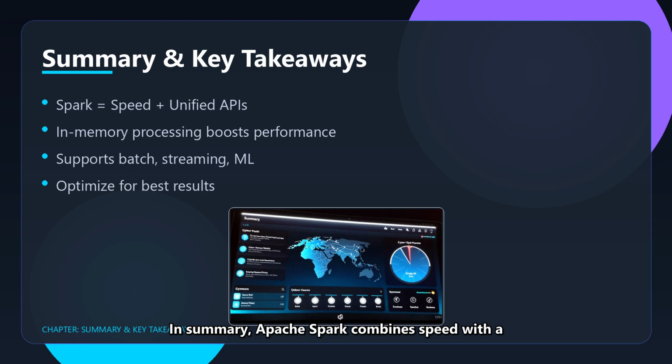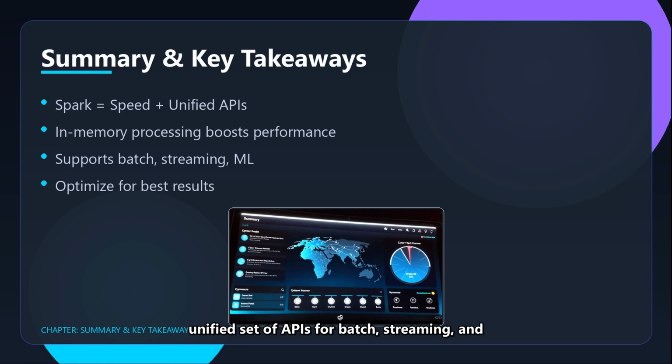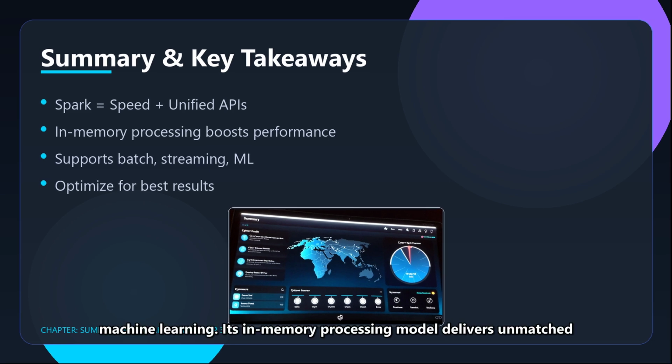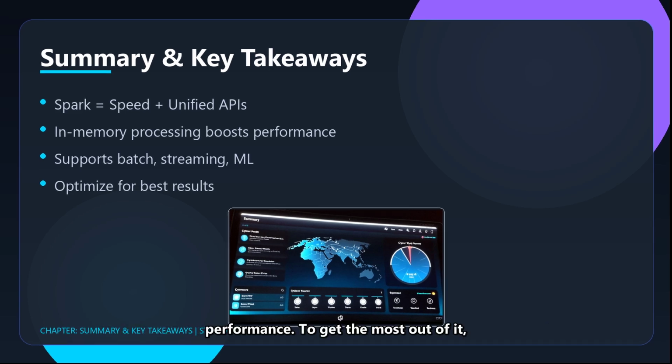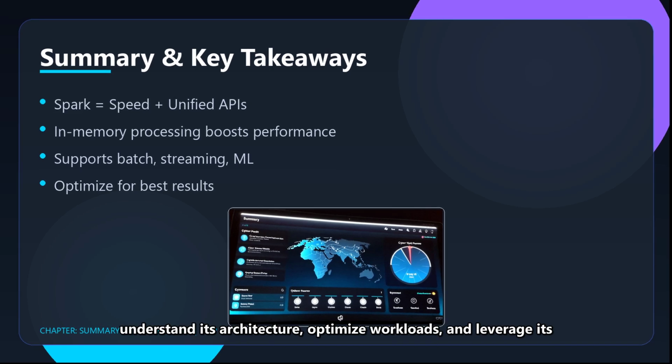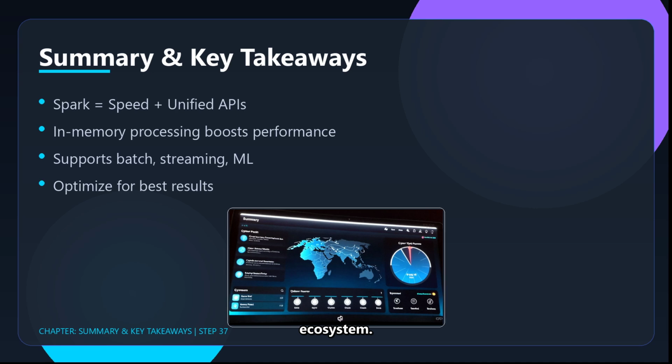In summary, Apache Spark combines speed with a unified set of APIs for batch, streaming, and machine learning. Its in-memory processing model delivers unmatched performance. To get the most out of it, understand its architecture, optimize workloads, and leverage its ecosystem.